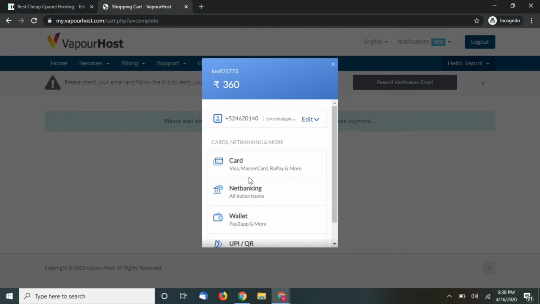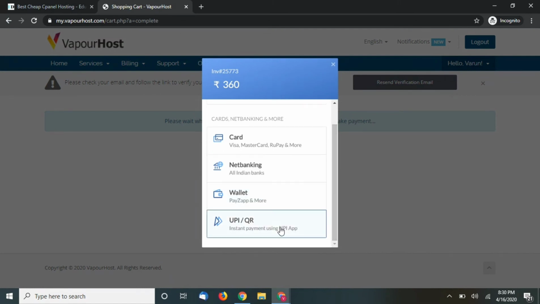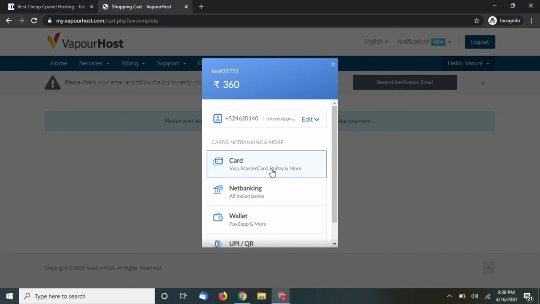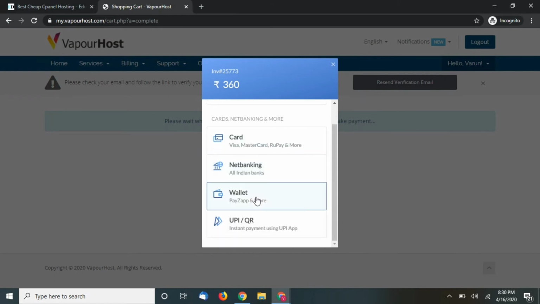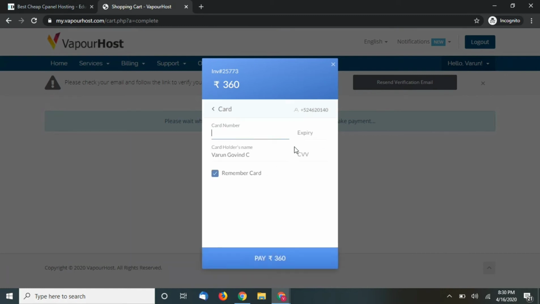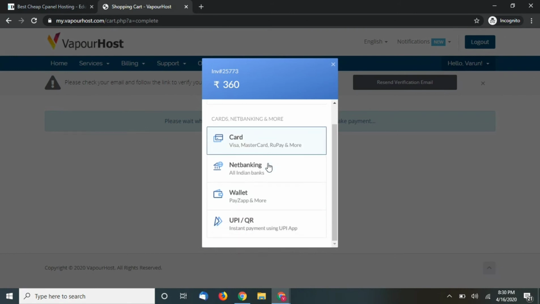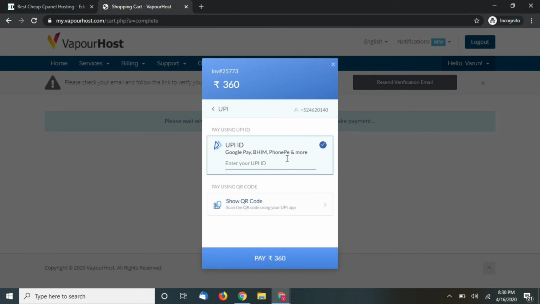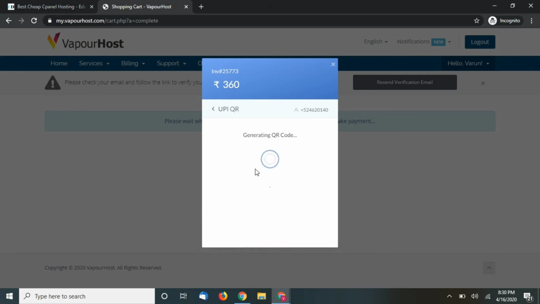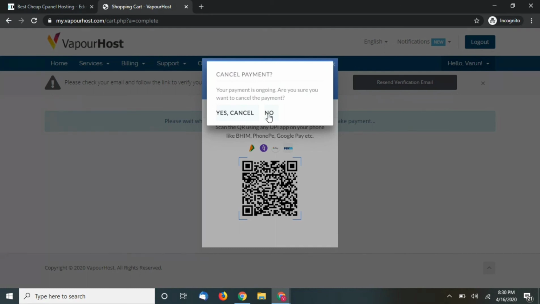See, you have a three-step way. Either you can enter your UPI, or you can enter your card details, net banking, or you can use some wallet. For example, if you're using a card, just enter your card details, click on pay 360 and enter your OTP, and that will be done. If you're using UPI, you just have to enter a UPI ID and then go to the particular UPI app and pay the amount, or you can also go for a QR code. This is one of the easiest methods, as I can say.